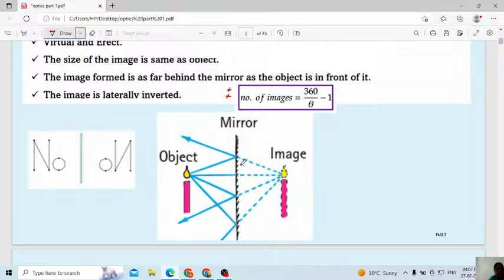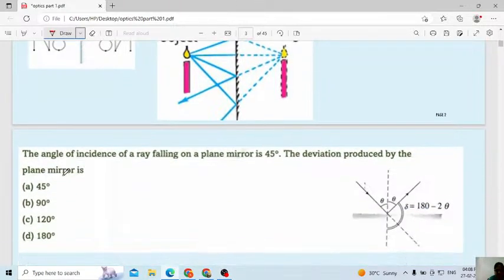In the case of a plane mirror, already I told, virtual image we will get. Virtual image means when you extend the reflected rays, they will meet at a single point. Those rays are imaginary rays. Therefore, the image formed by a plane mirror is virtual. Then this one we call an erect image. Here left and right both become reversed: the left side in the mirror will be the right side. That one we will consider as laterally inverted.